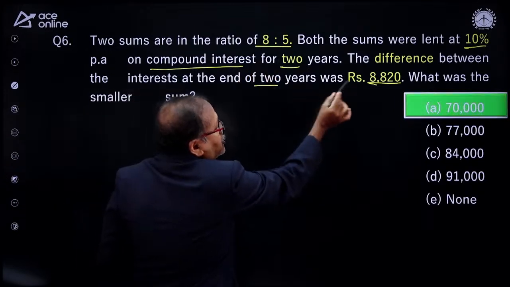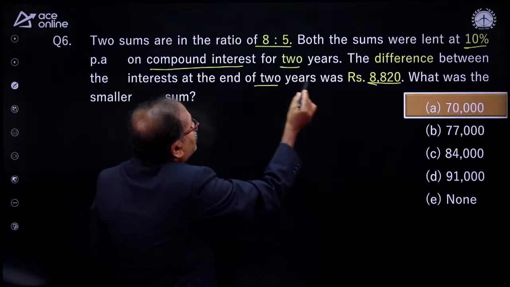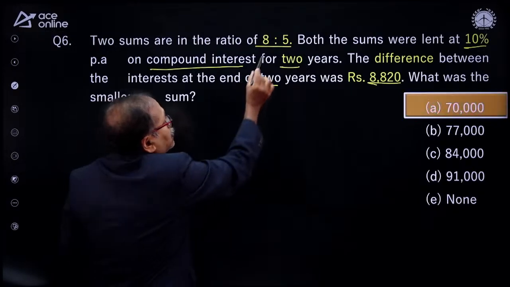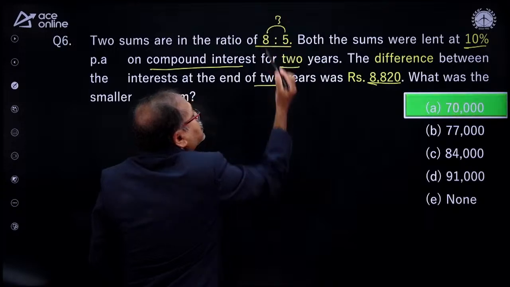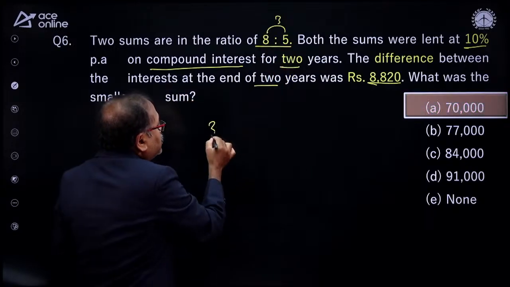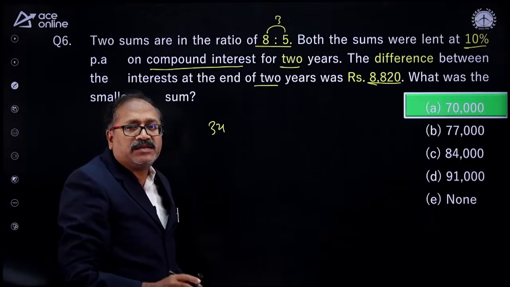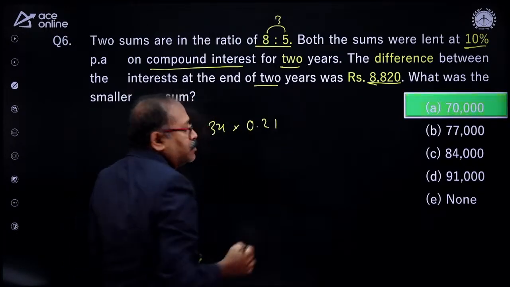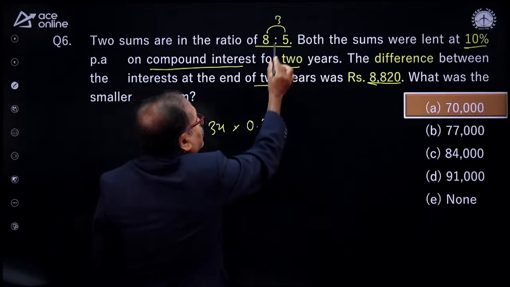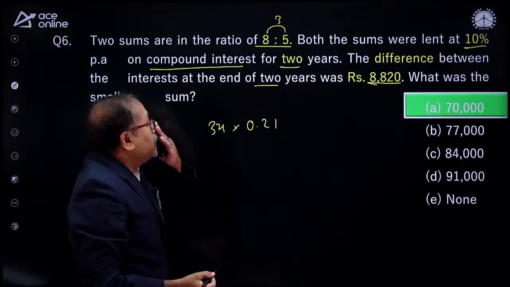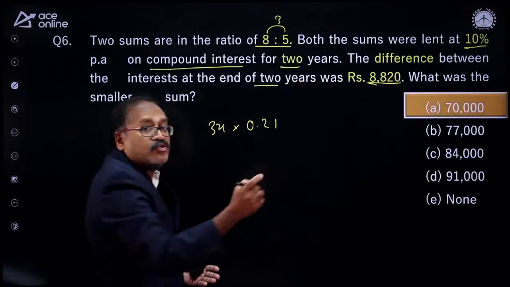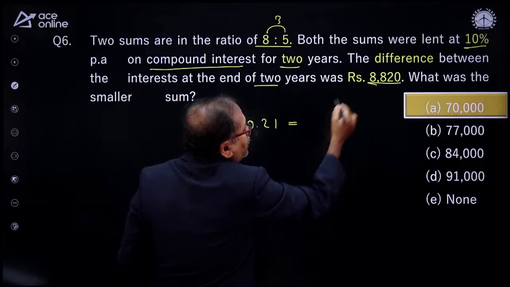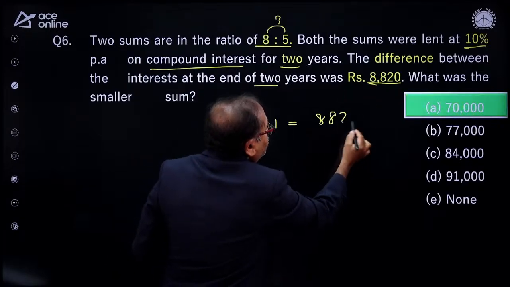Look at this one. The difference of interest is there, and the rate of interest is 10% per annum for 2 years, which is 21% for 2 years. So the difference from here to here is 3 parts. If I consider this as 3x, or you can consider this as 3 parts, the difference in the principal is 3x, and the rate of interest 10% per annum for 2 years, 21% in compound interest. So you are getting that difference, which is 8,820.